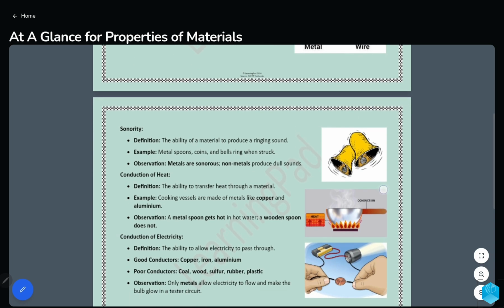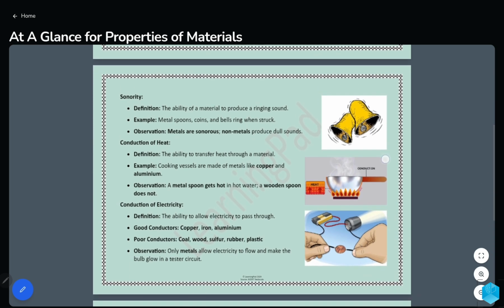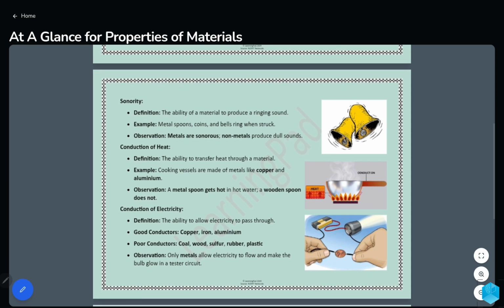Next, we are going to study sonority. Sonority is the ability of a material to produce a ringing sound. You might have seen metal spoons, coins, and the bell which rings at school. When they are struck, they produce sound.